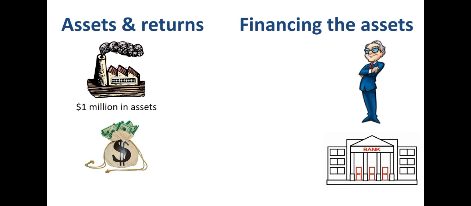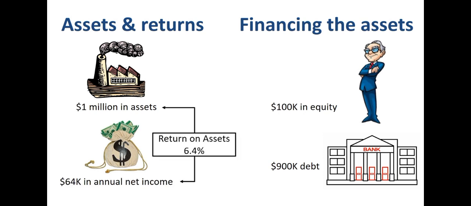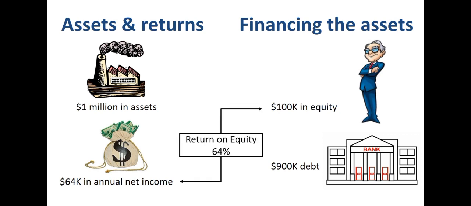One more step. What if we finance the assets with only $100,000 in equity and a massive $900,000 in debt? Assuming you can find a bank that is willing to grant or arrange a loan with that kind of financial leverage, net income drops to $64,000 and return on assets drops accordingly to 6.4%. Return on equity goes up dramatically. $64,000 in net income divided by $100,000 in equity generates a return on equity of 64%.